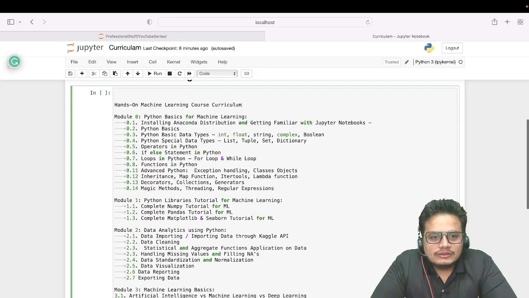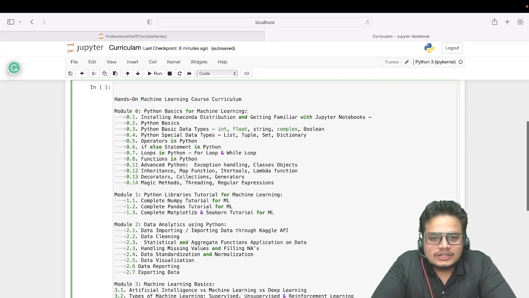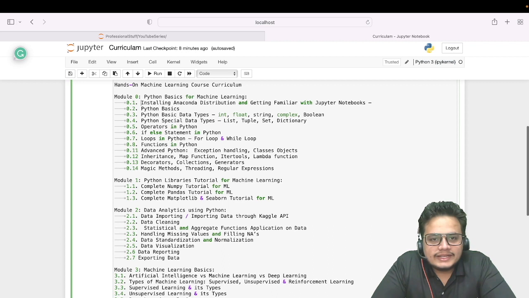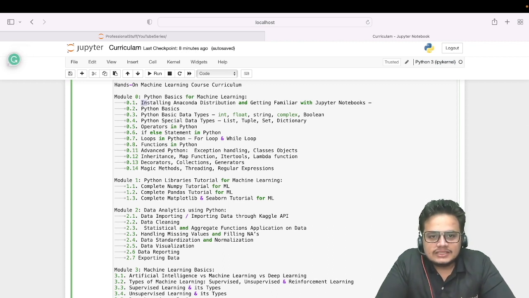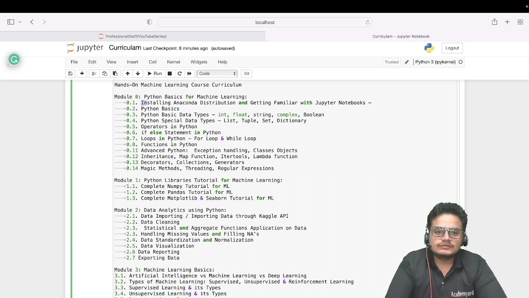So the first module which we'll be following is Python basics. We'll be following how to install Python and getting familiar with the Jupyter notebooks, then Python basics, then the various data types we have, the special data types like list, tuple, sets, and dictionaries, operators, then if-else statements, loops, functions,